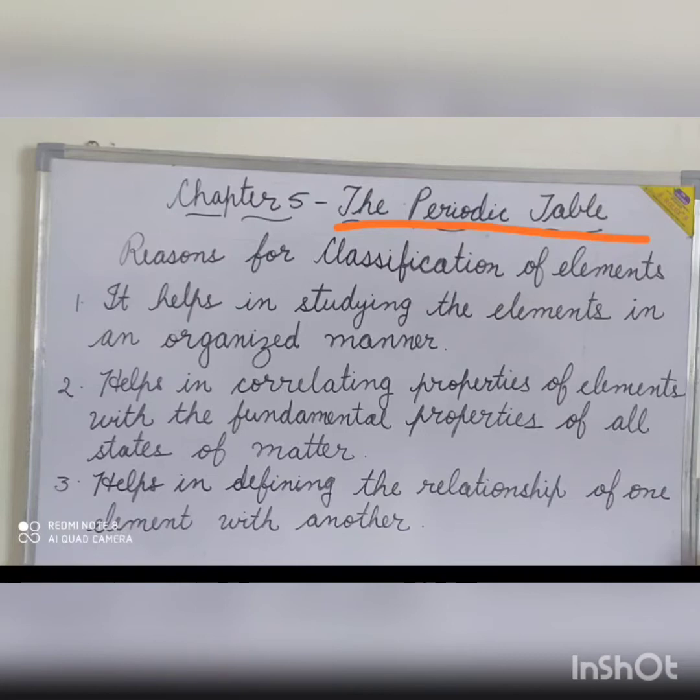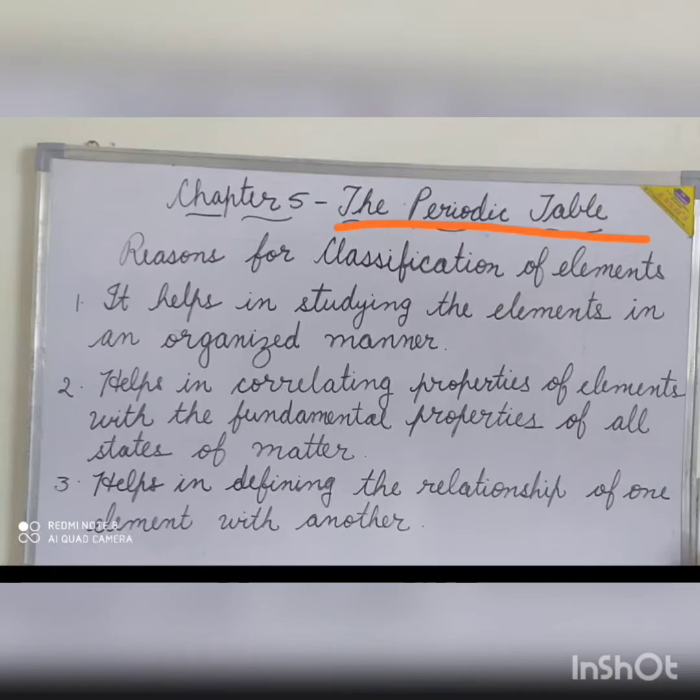Towards the end of the 18th and the beginning of the 19th centuries, more and more elements began to be discovered, and their individual properties and compounds had begun to be studied. Soon the need arose for classifying them so as to make their comparative study easier.